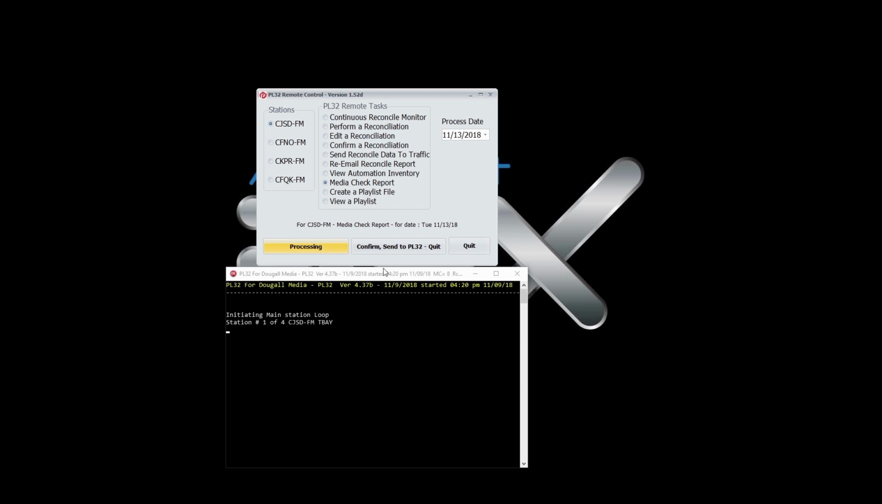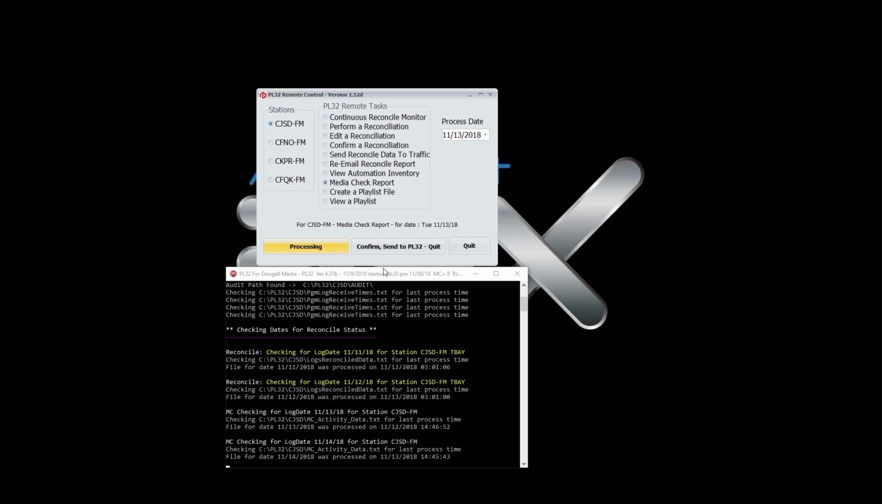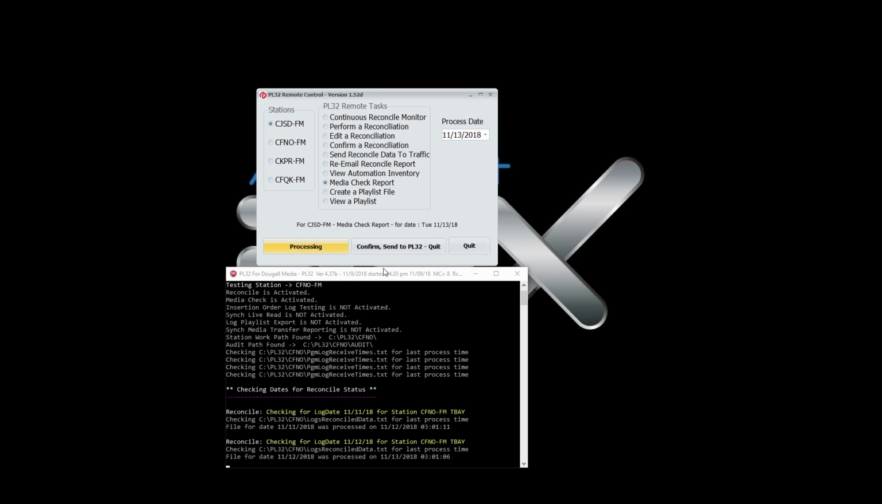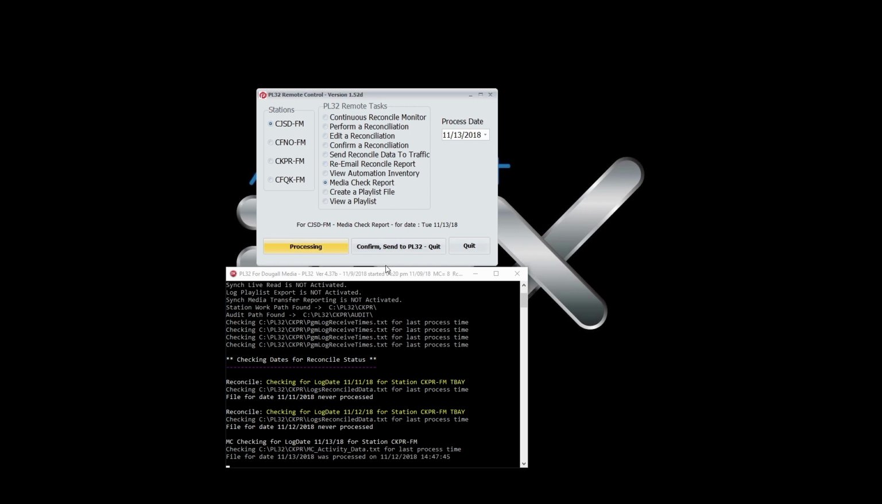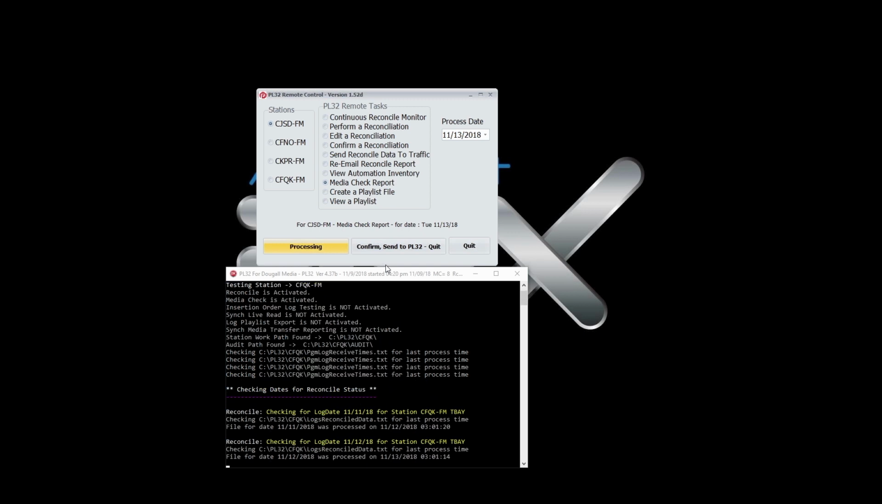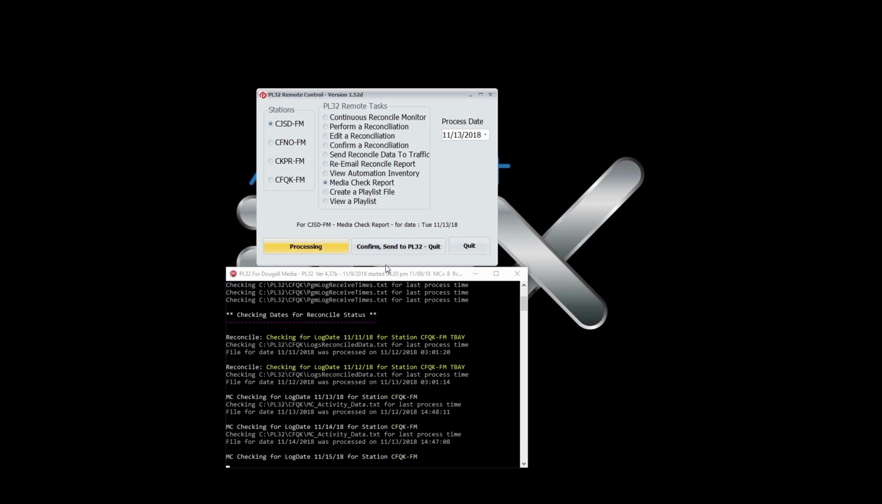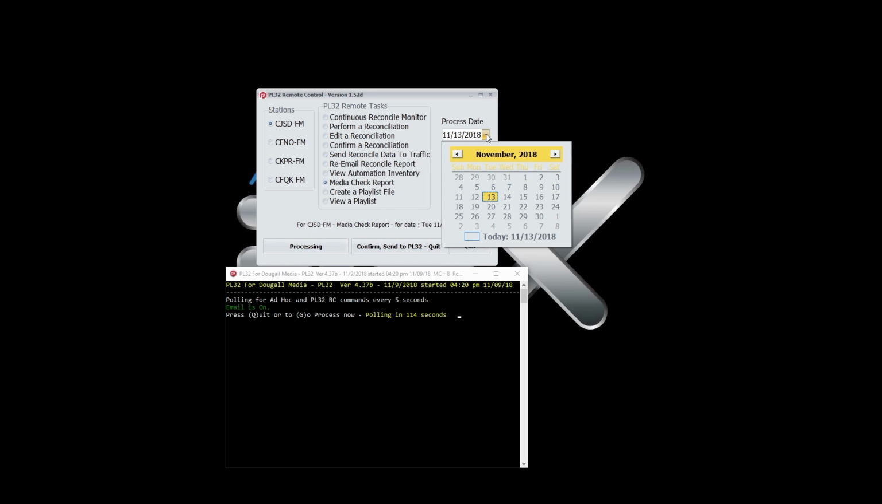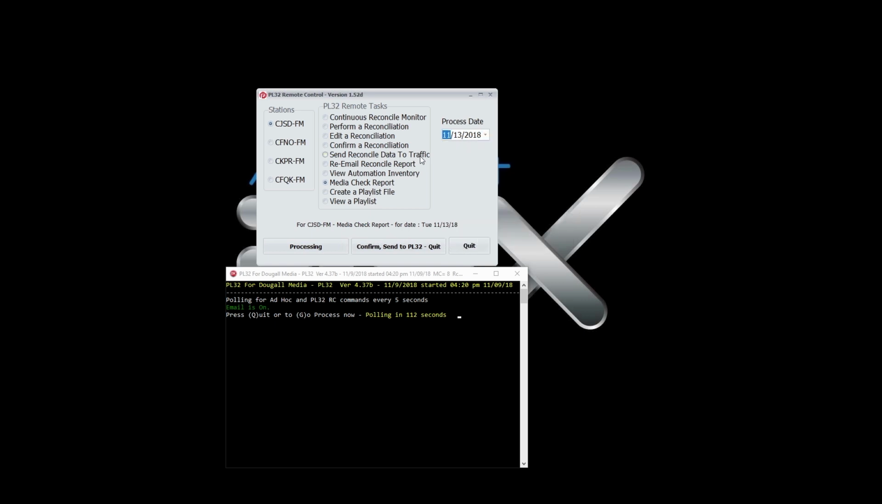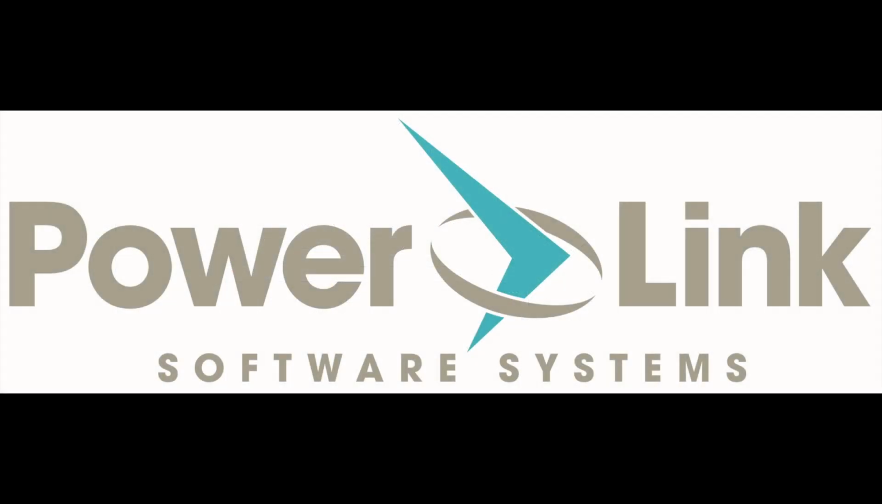Thank you for your interest in PowerLink's Media Accountability Suite. It's designed to complement your traffic and automation with user-suggested essential tools to assist traffic, continuity, and production personnel to prevent and detect media errors, and to provide a more robust environment for the daily reconciliation, as well as our real-time commercial playback performance monitor. Thank you very much.